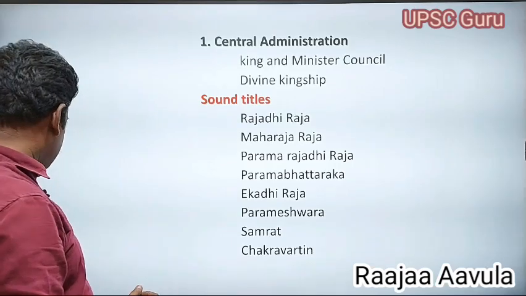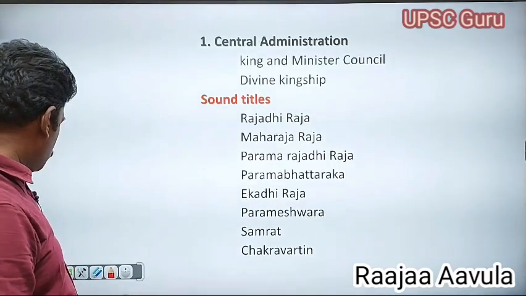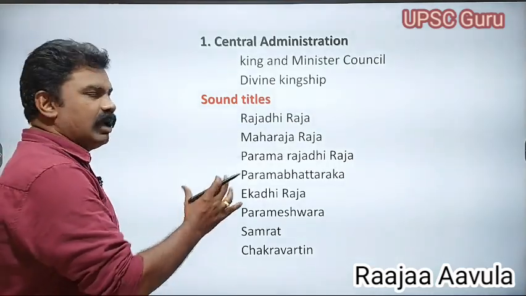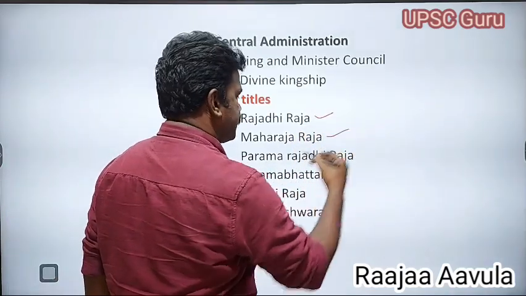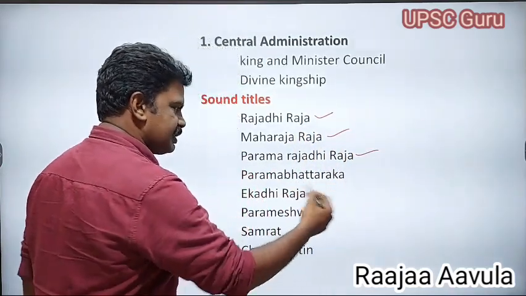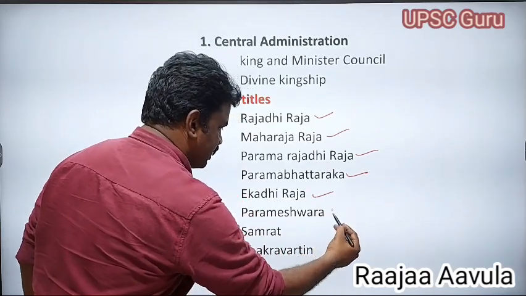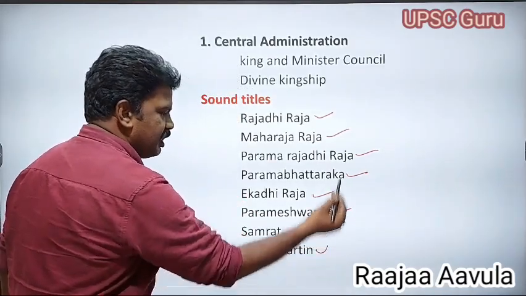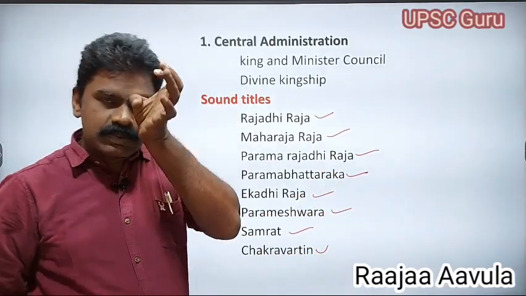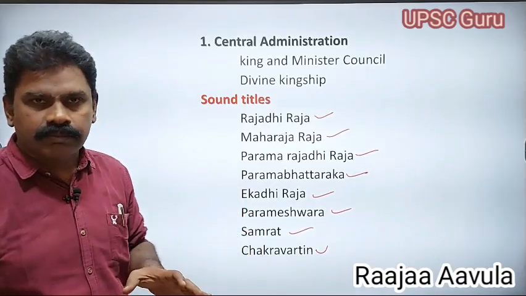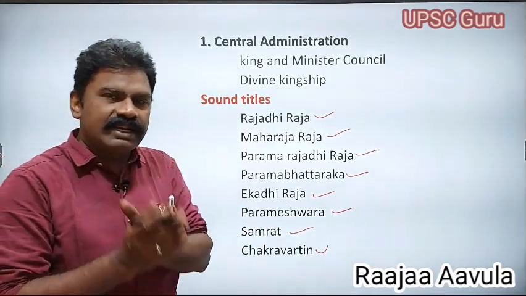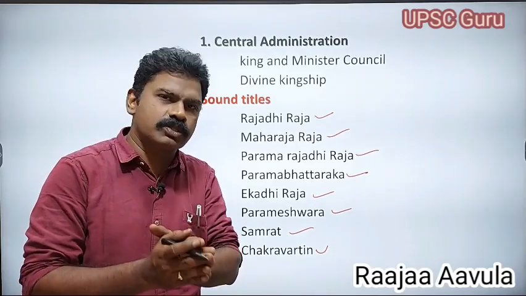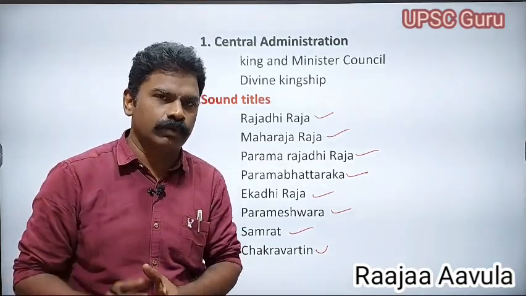These were the titles of the king. All these were very sound titles. So based on these titles, we can understand that the king was more and more powerful.